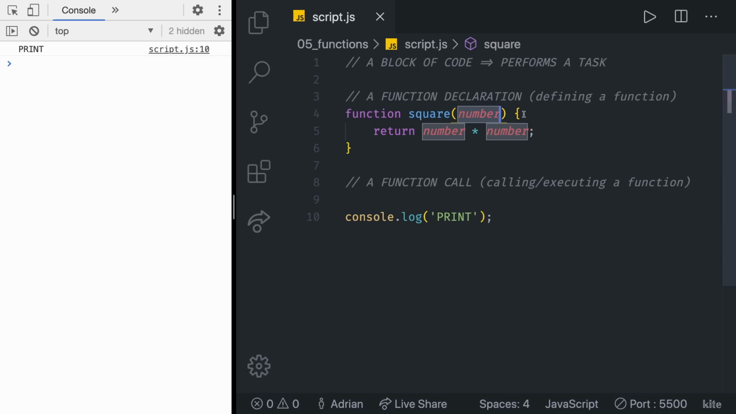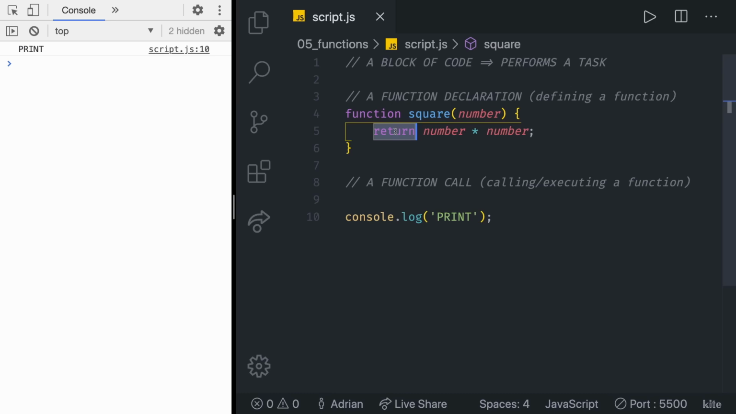Then we have an opening curly brace. It represents the start of the function block. Everything else up to the closing curly brace right there represents the function body. In the function body, we can write all the things we learned so far about JavaScript. We can create variables, do something with operators, add if-else statements, and so on. This example function consists of one statement that says to return the parameter of the function, that is number, multiplied by itself.